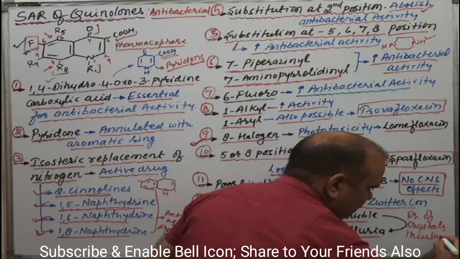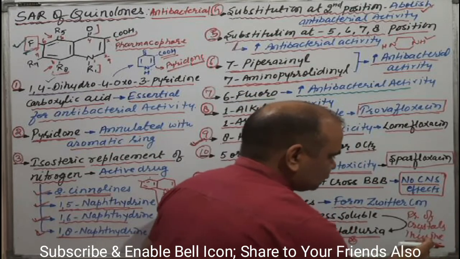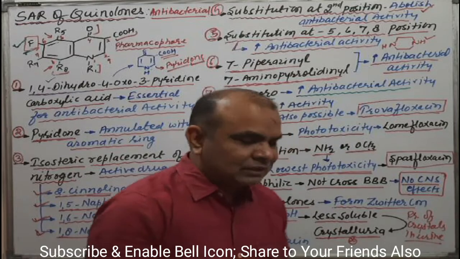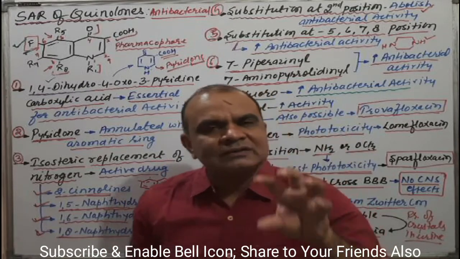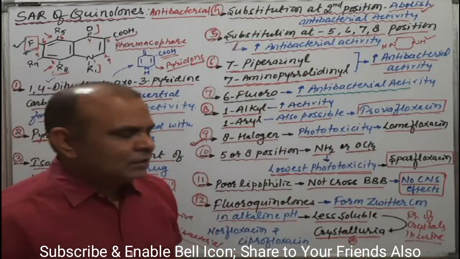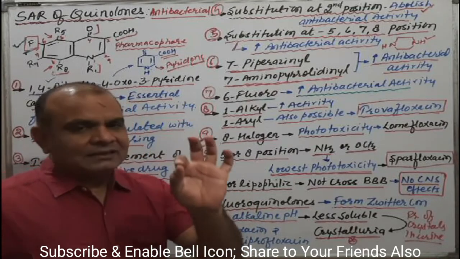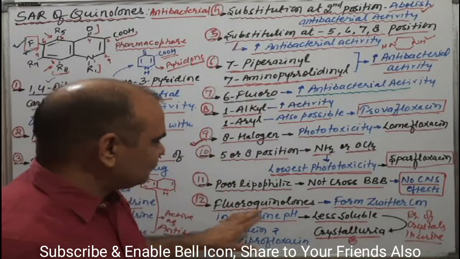Okay, most students are not able to understand why fluoroquinolones have a crystalluria problem, but now I think it will be very clear to all of you.